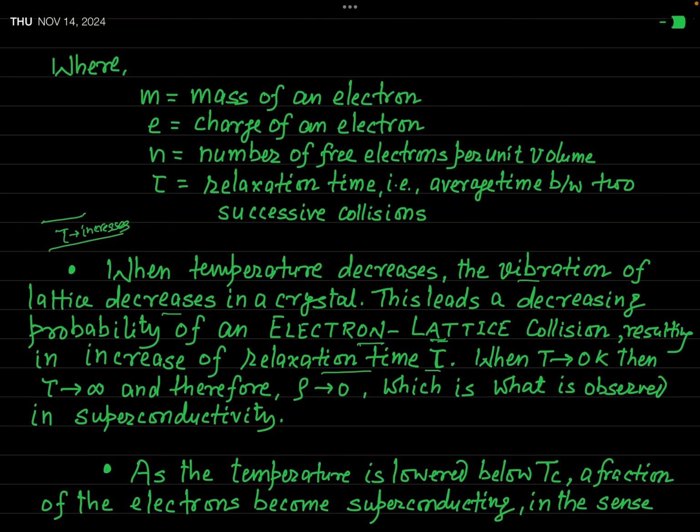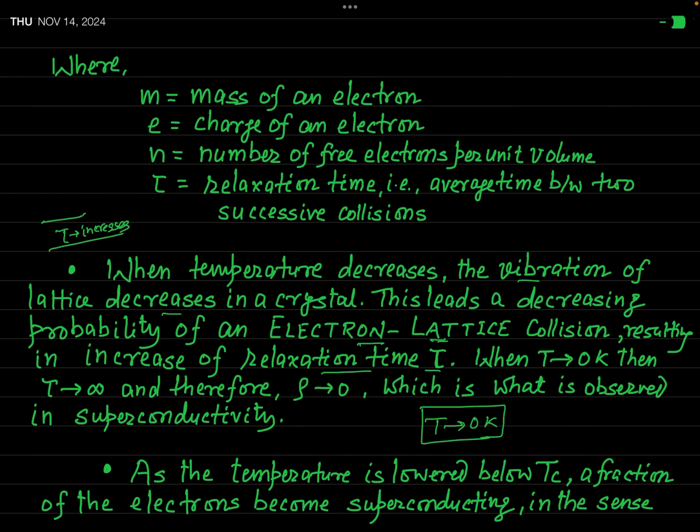Okay. So say that temperature is decreased and it now tends to 0 Kelvin. Then classically, when temperature is almost 0 Kelvin, our specimen is at absolute 0. The vibration is completely stopped classically. So according to classical theory, there will be no collision of electrons.